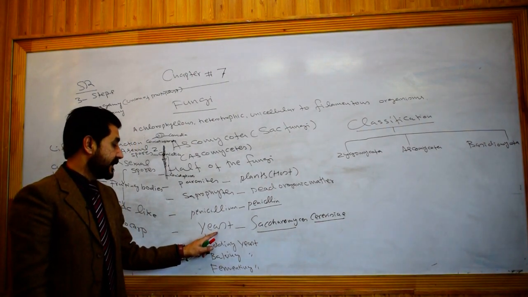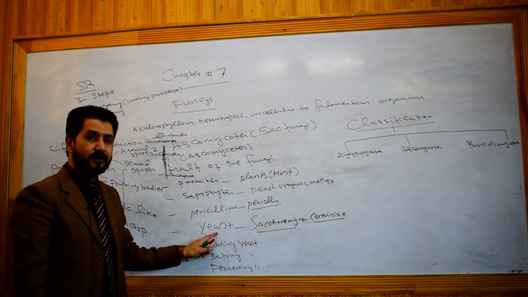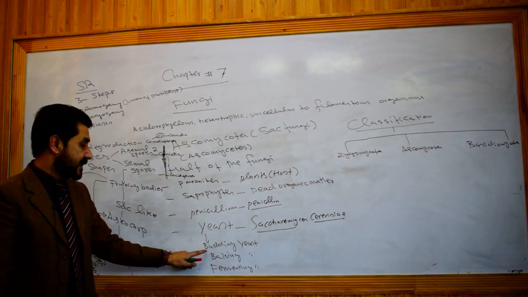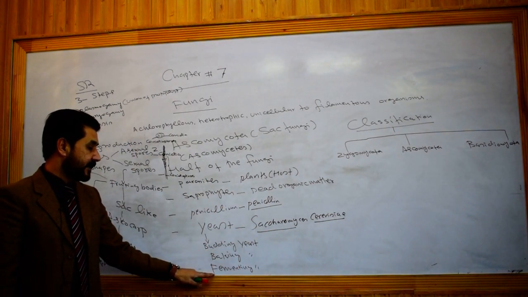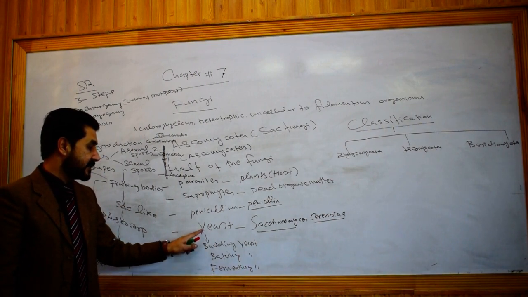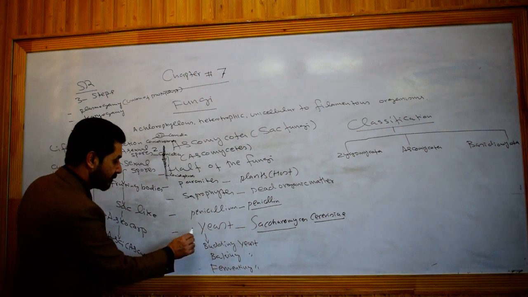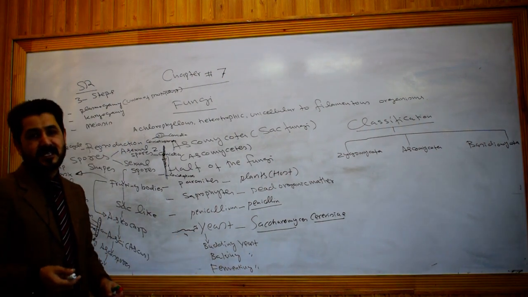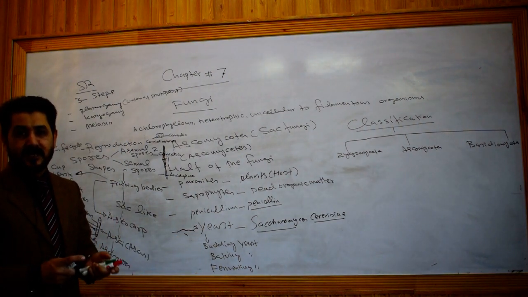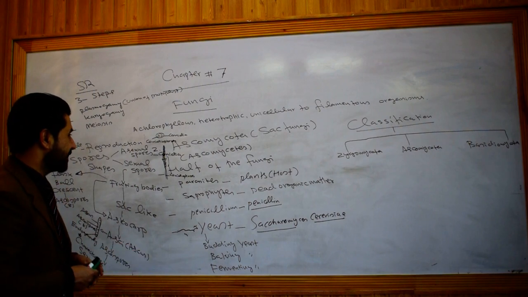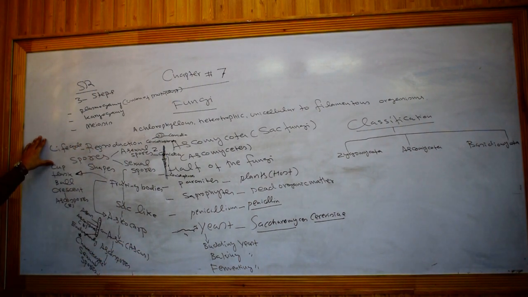Yeast, that is budding yeast, is commonly known as khamir. The scientific name is Saccharomyces cerevisiae. It is commonly known as budding yeast, baking yeast, or fermenting yeast, because the fermentation industry and baking industry rely on this yeast. Due to the presence of what? Zymase enzyme in them, it is involved in the production of what? Ethanol plus carbon dioxide and other products, that is wine, beer, etc. they are produced. And this is its life cycle.